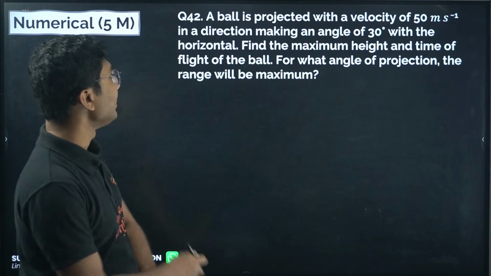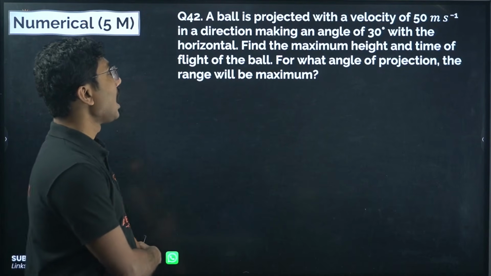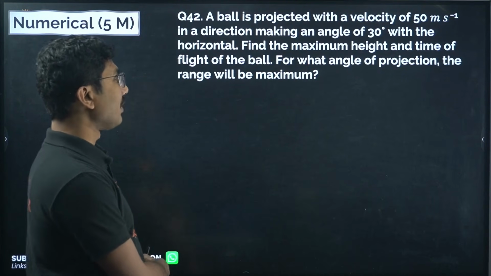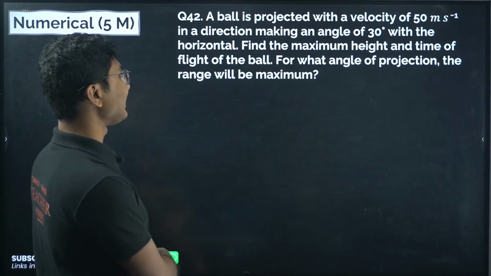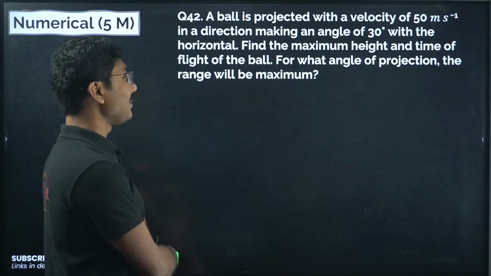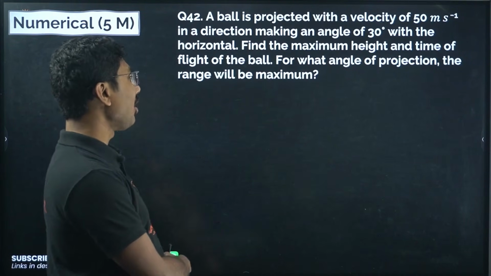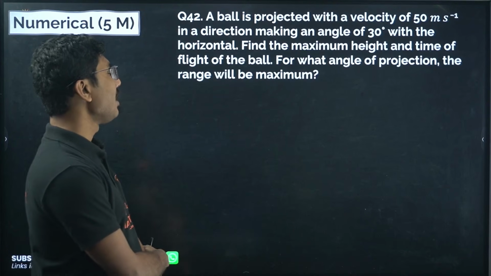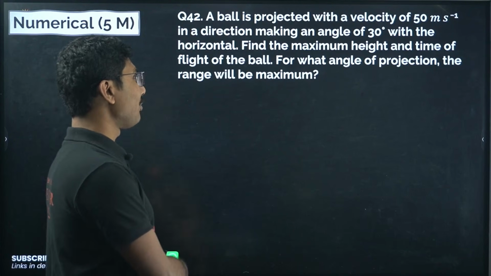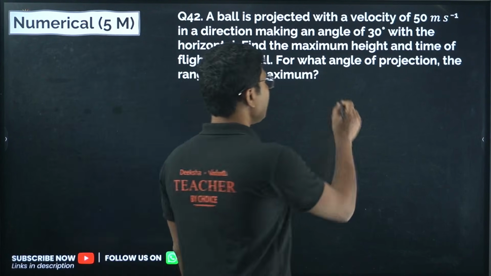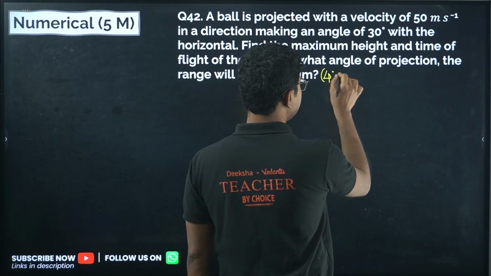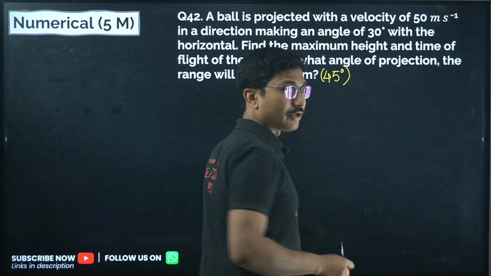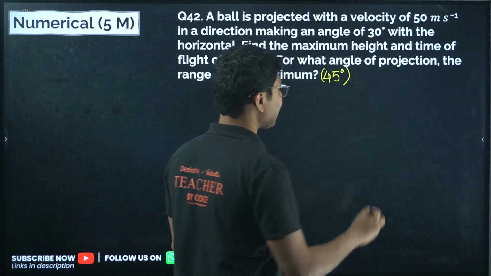Now we are into the numerical portions. A ball is projected with a velocity of 50 meter per second in a direction making an angle of 30 degrees with the horizontal. Find the maximum height and the time of flight of the ball. For what angle of projection will the range be maximum? The last part is 45 degrees. The angle of projection is 45 degrees, the range will be maximum. It is always.